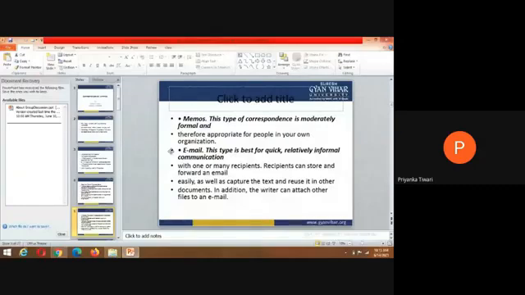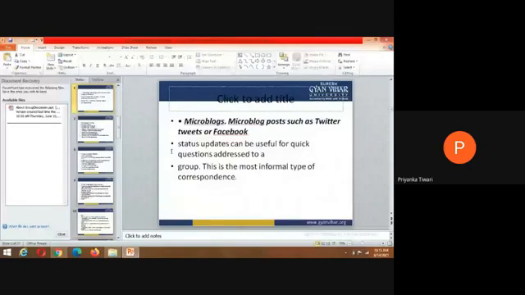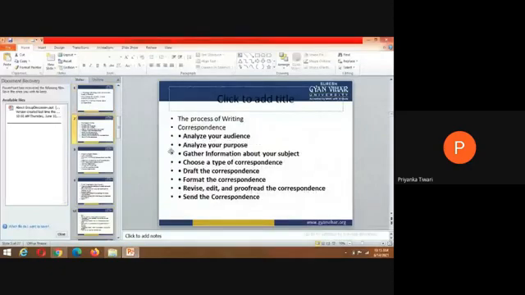Now look, these are some processes. So the process of writing we can discuss in correspondence. Analyze your audience.